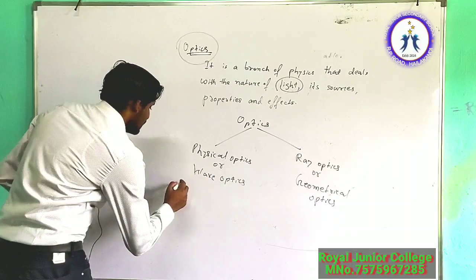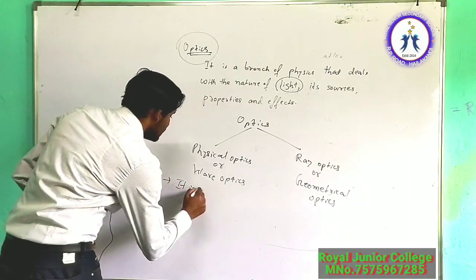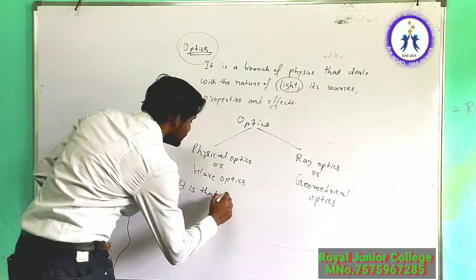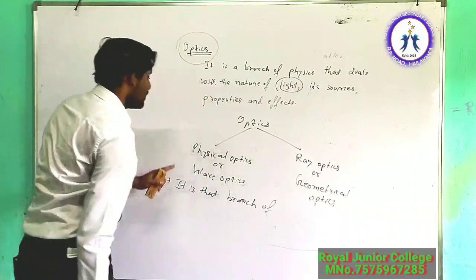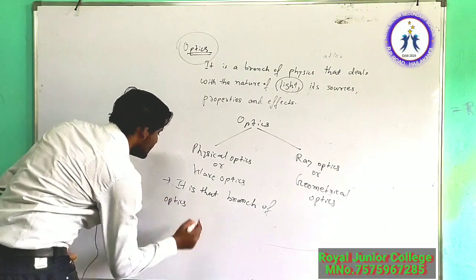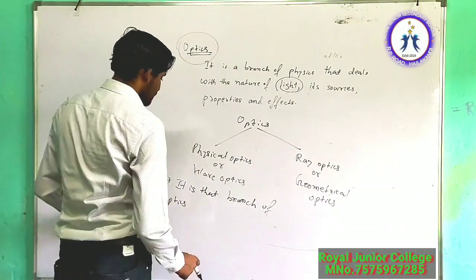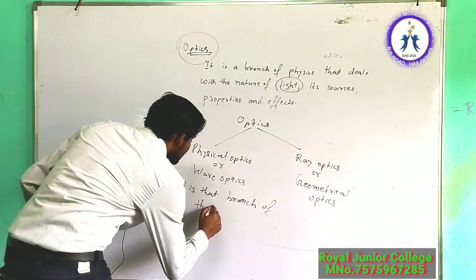Physical optics is that branch of optics that deals with the wave nature of light.